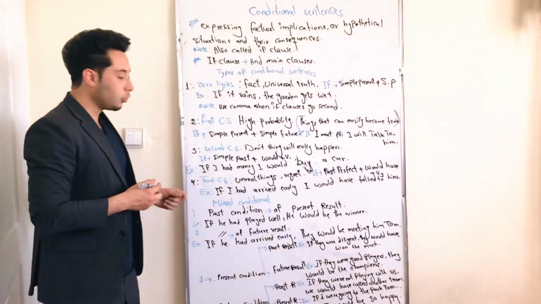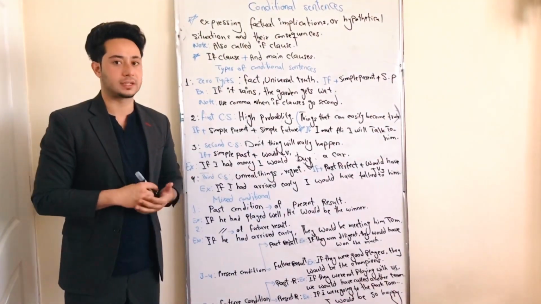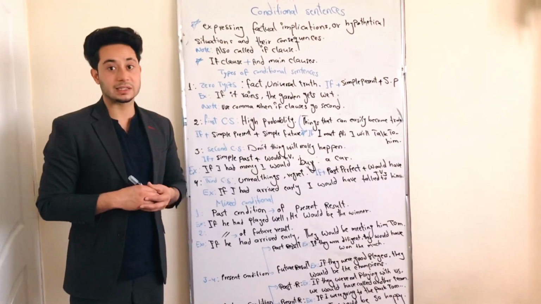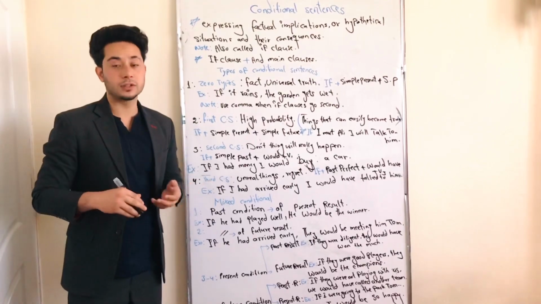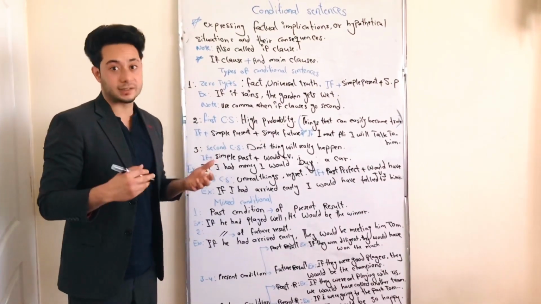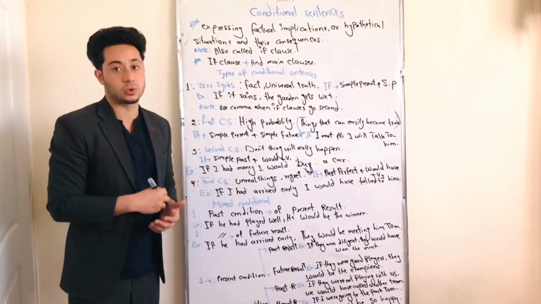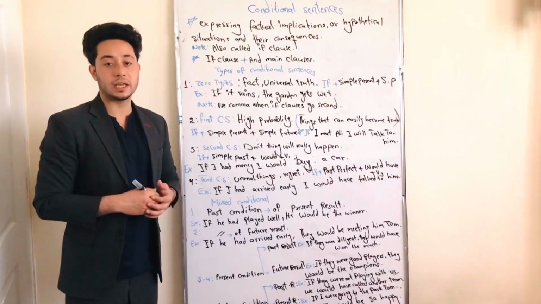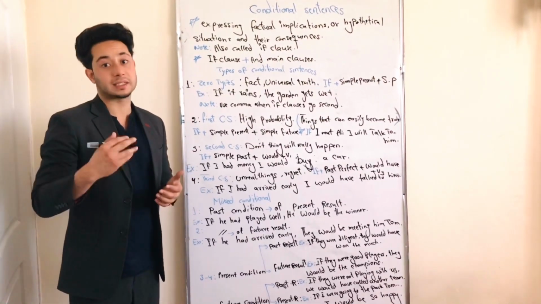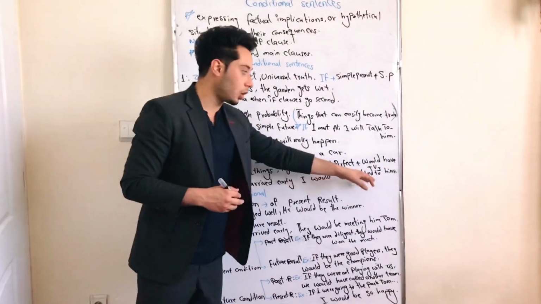And the fourth type of conditional sentence in English grammar is called the third type of conditional sentence. What is the third type of conditional sentence? The third type of conditional sentence talks about regret, also talks about imaginary situations or events, also talks about the hypothesis, or we also consider it a hypothetical situation or unreal situation or condition. And the formation is if plus past perfect tense, and the result is would have plus third form of the verb. For example, if I had arrived early, I would have talked to him.